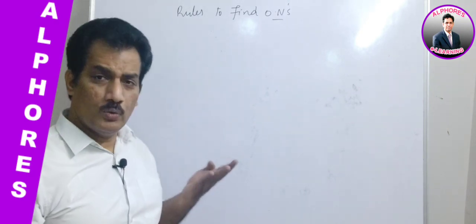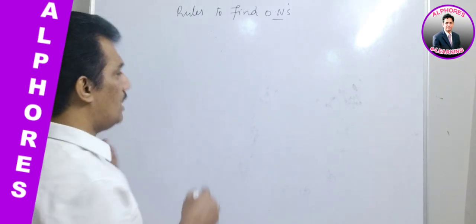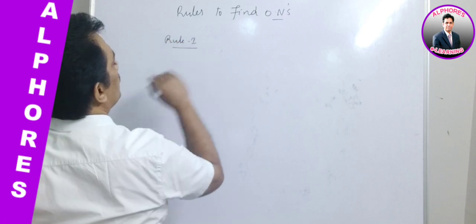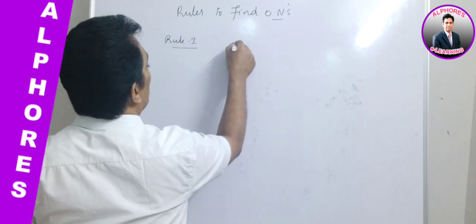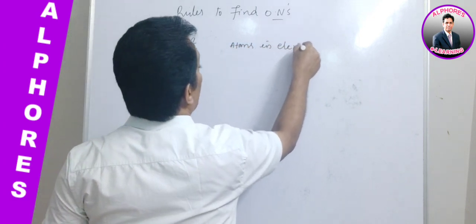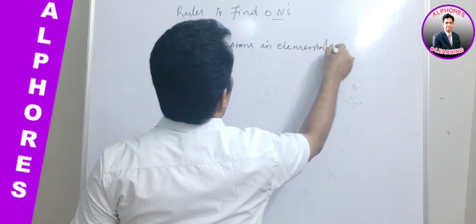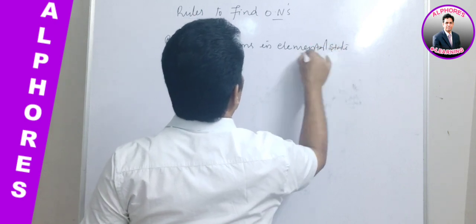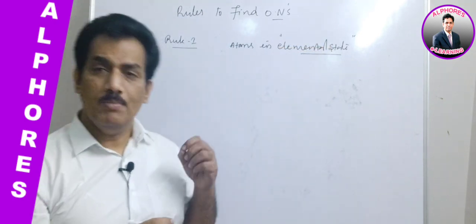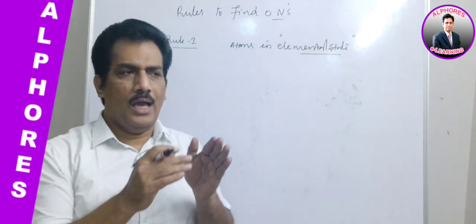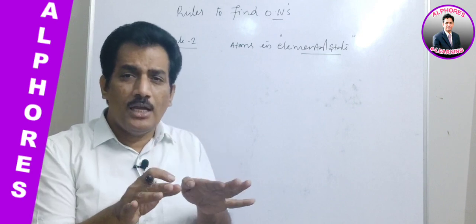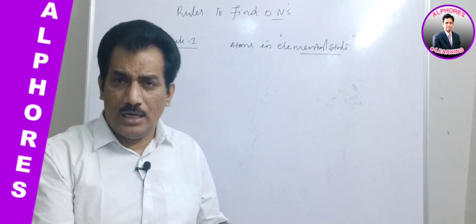Already we know 4 rules. They are rule 1. Rule 1 is related to atoms in elemental state. Elemental state we already discussed, but because it is a very important concept required to understand oxidation number, elemental state means an atom of an element is not combined with any other elemental atoms.